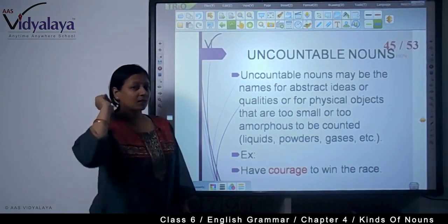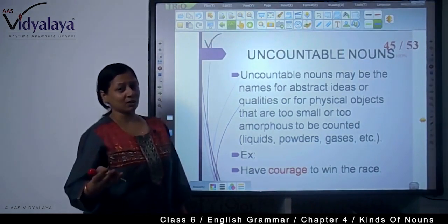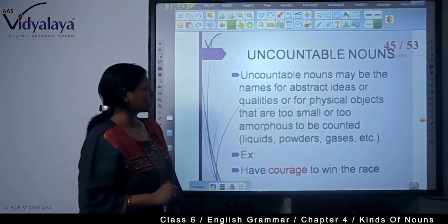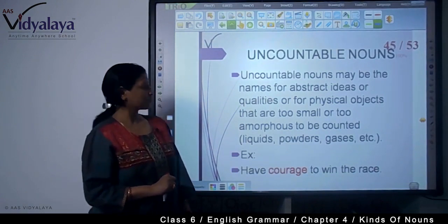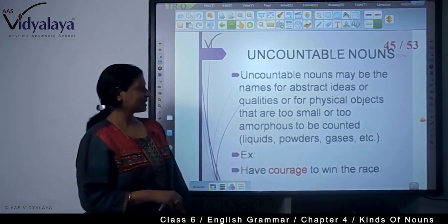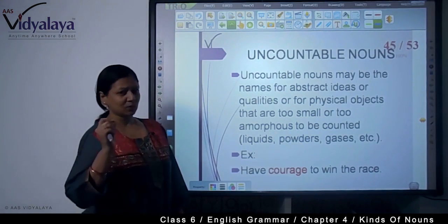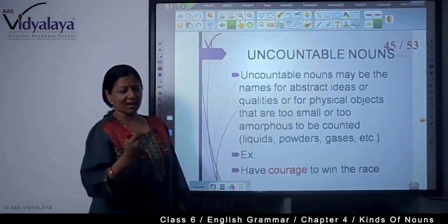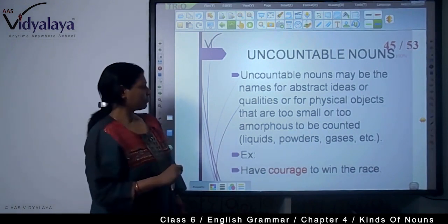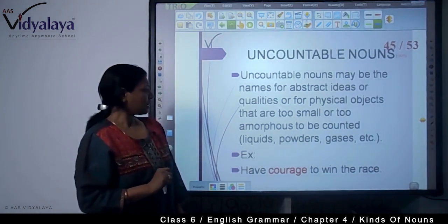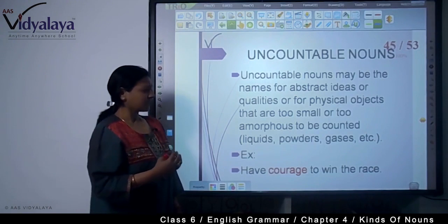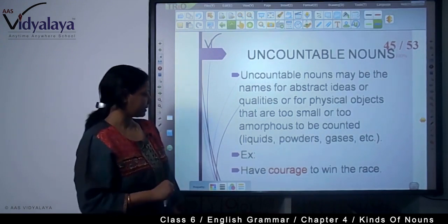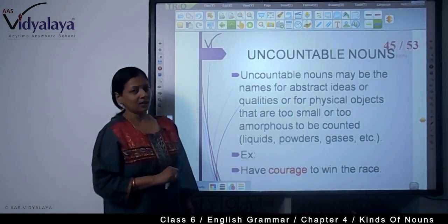Now, uncountable nouns. As the name suggests, those nouns which we cannot count are uncountable nouns. These are the names for abstract ideas, qualities, physical objects that are too small, for example, sand, rice, sugar, or too amorphous to be counted, for example, liquids, powders, gases, etc. So, they are uncountable nouns.